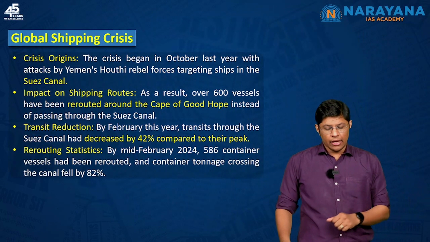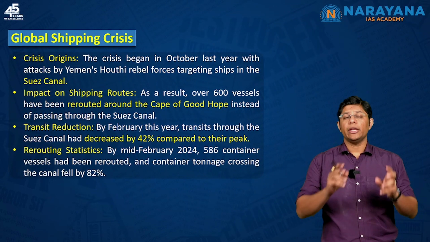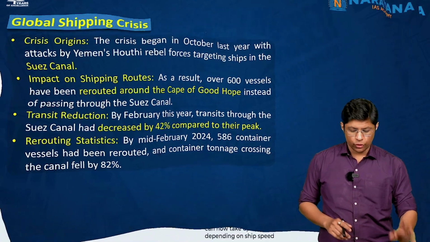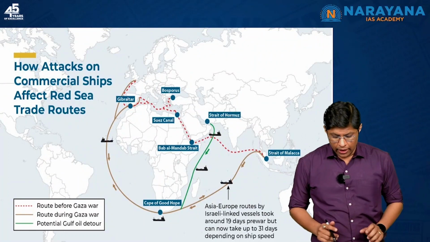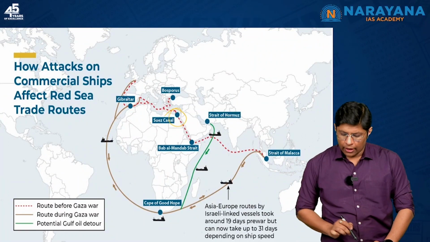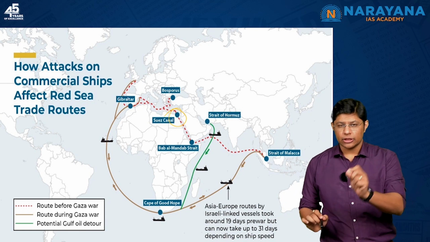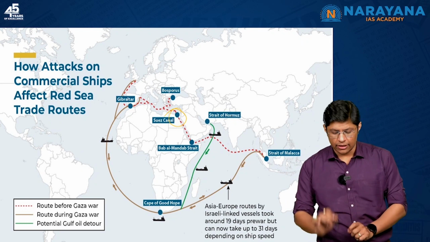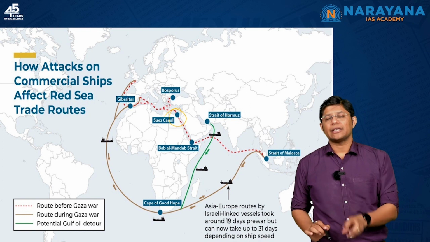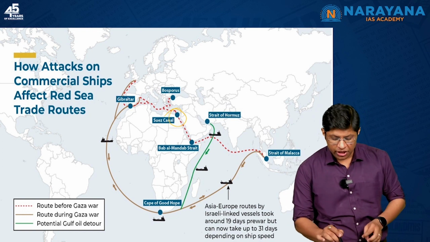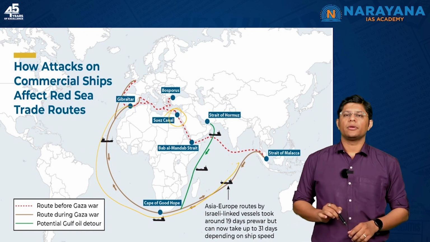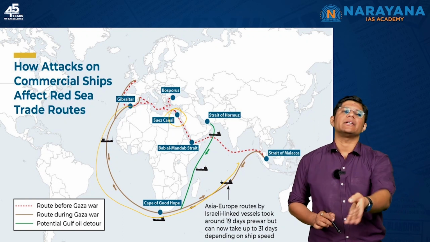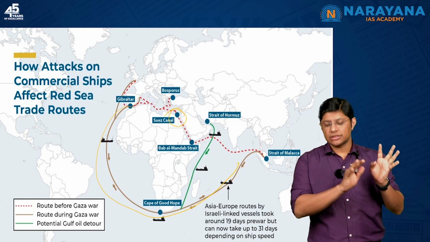We'll try to understand. Now, this crisis began when Yemen's Houthi rebels targeted ships near the Suez Canal. I'll just try to show you with the help of a diagram. Now, this is the Suez Canal. The red dotted line indicates a shipping route. Usually, the ships take this route through the Suez Canal. Now, the Yemen Houthi rebels started targeting the ships, due to which the ships had to take this long route. It takes more time, more energy, and more emission of greenhouse gases, which impacts the environment. This is what the article is trying to highlight.